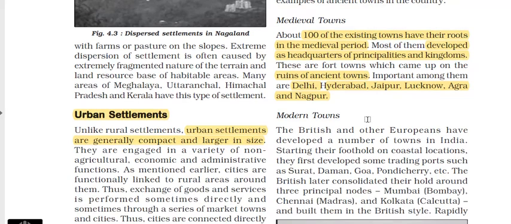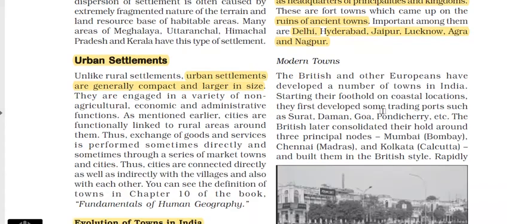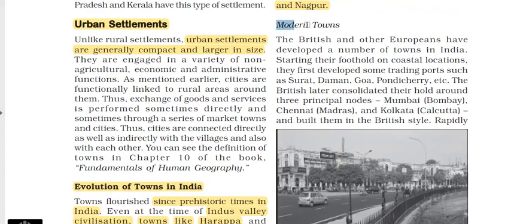Now, we are talking about urban settlement and the evolution of towns. There are three different types: ancient, medieval and modern. Modern towns are basically those towns that developed when the Europeans came to India.